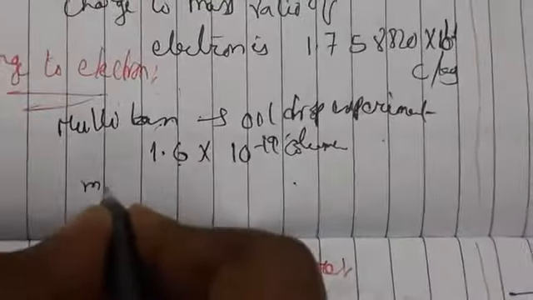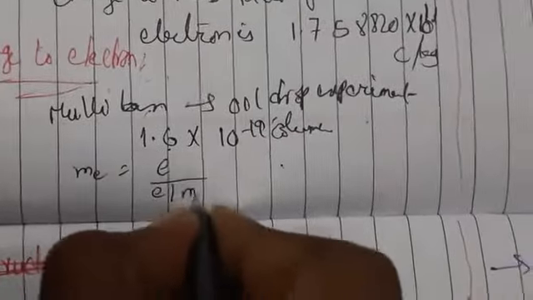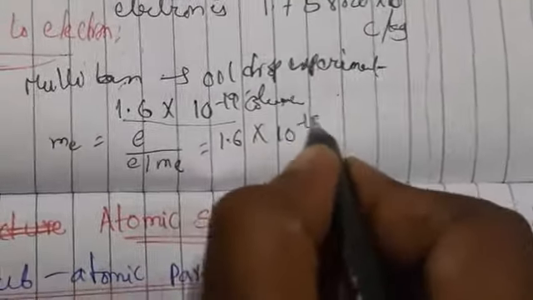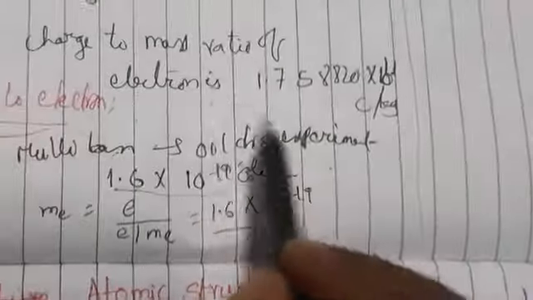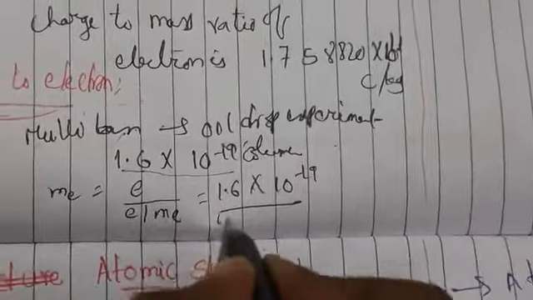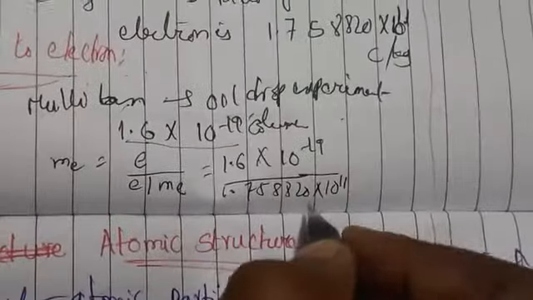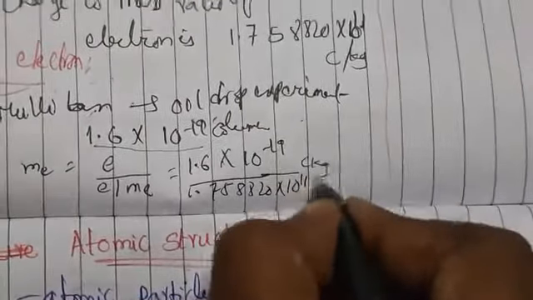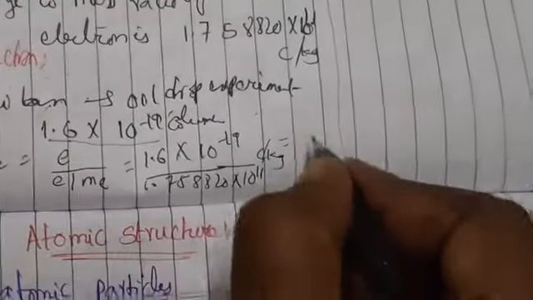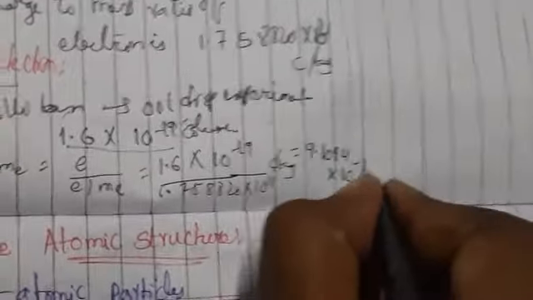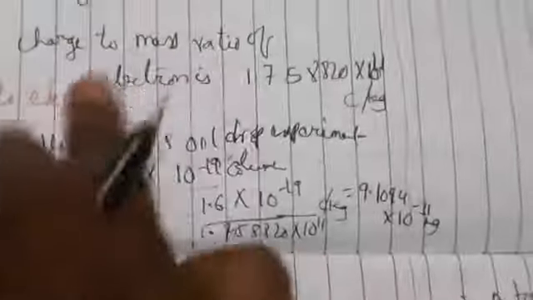So if you take the mass of the electron, it is e by (e/m). The charge value I told you, 1.6 into 10 to the power minus 19, divided by the e/m value we have seen, 1.758820 into 10 to the power 11 coulomb per kg. Then we get the value 9.1094 into 10 to the power minus 31 kg. This is the way he calculated it.